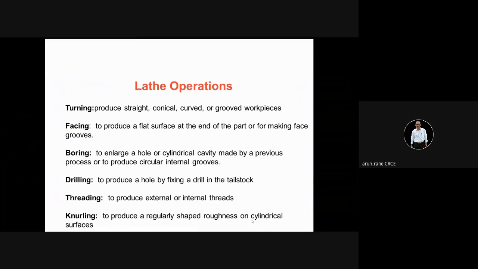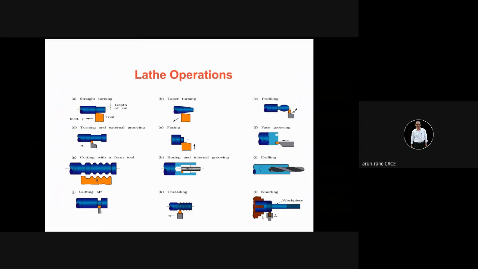Lathe operations you are familiar with. Once again I will run through. This is your straight turning. This is your taper turning. Then this is profiling. Here you are combining both the feeds. That is the cross feed, and this is the longitudinal feed. So you are combining both the feeds.